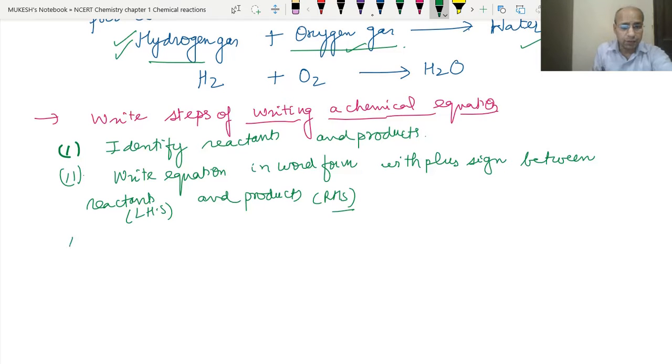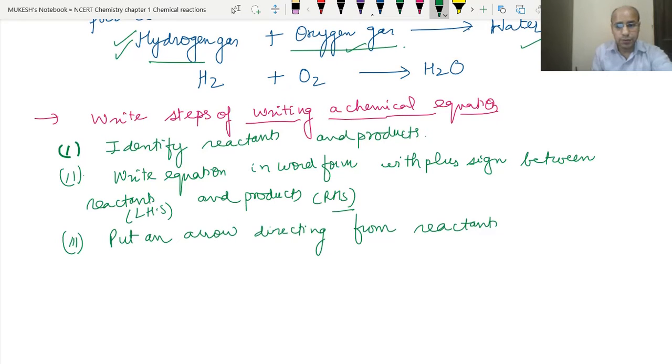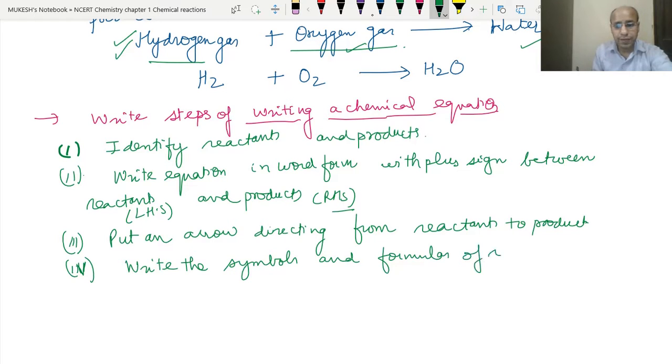Then third, put an arrow directing from the reactants to the products. Clear? And then we write in the form of symbols. Fourth, write the symbols and formulas of reactants and products.